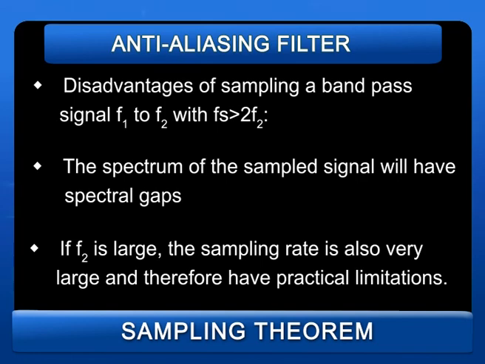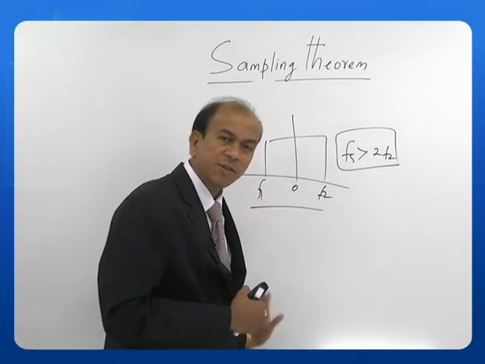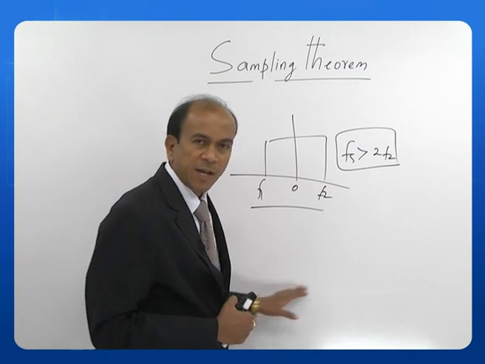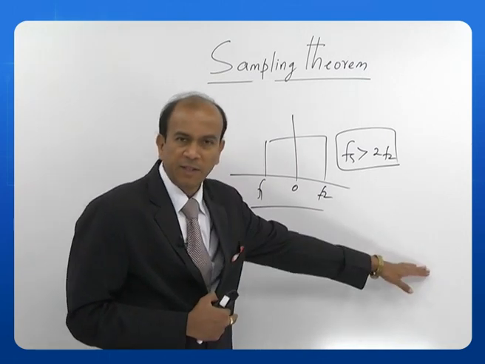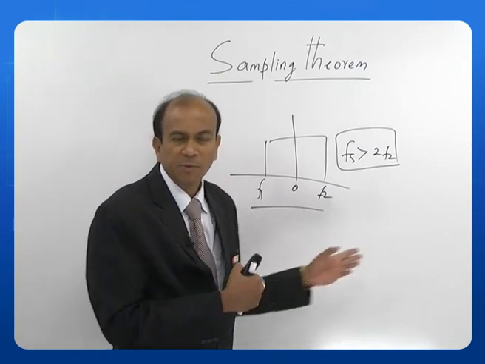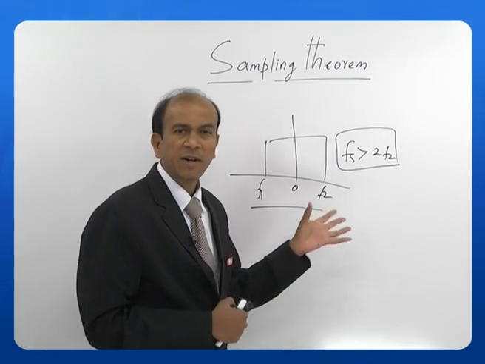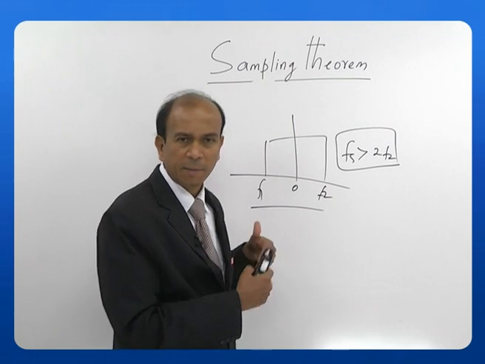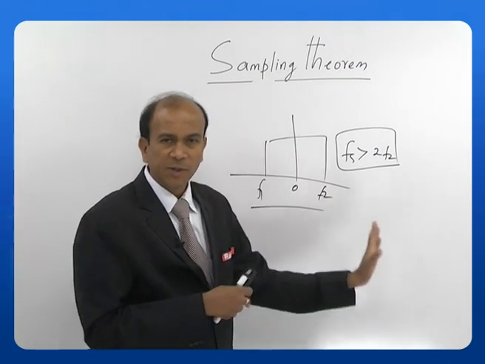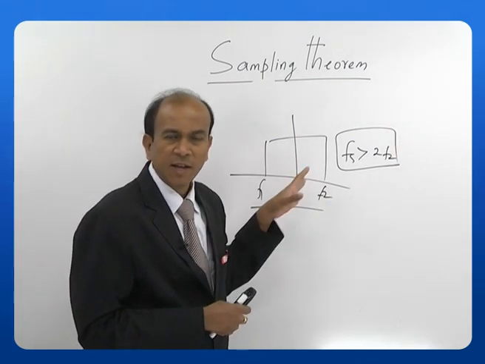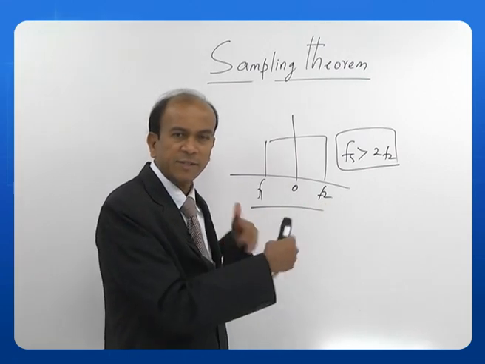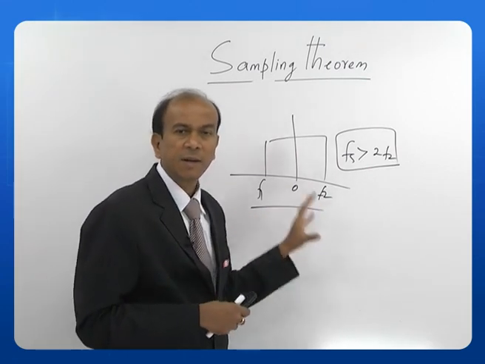If f2 is very large, what happens? We have a spectrum which has a lot of interval between the samples. When the interval is more, there are practical limitations. That means it will be very difficult to define a filter for that type of samples, because the guard bands are huge, and the spectral components exist at very high frequencies, separated by large intervals. So, this will result in practical limitations.